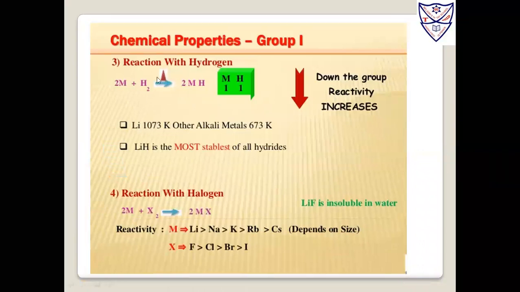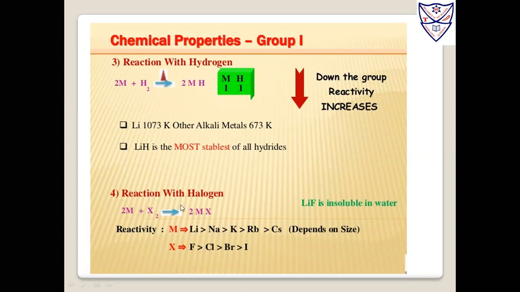Reaction with hydrogen. Metal plus hydrogen gives metal hydride. So here LiH, NaH. Lithium reacts at 1073 Kelvin, other alkali metals at 673 Kelvin. So lithium hydride is the most stable of all the hydrides. As you go down, the reactivity is increasing, as you know very well.